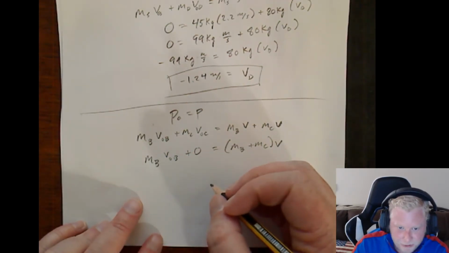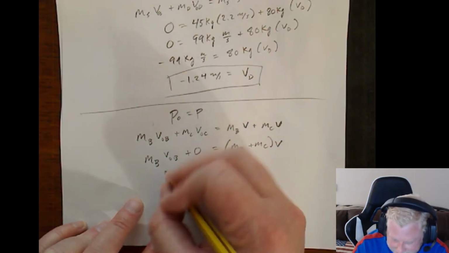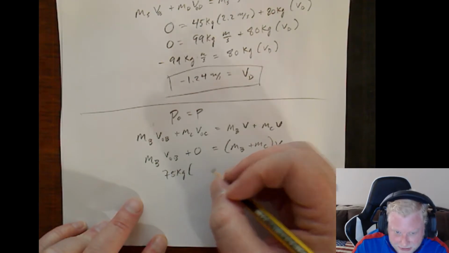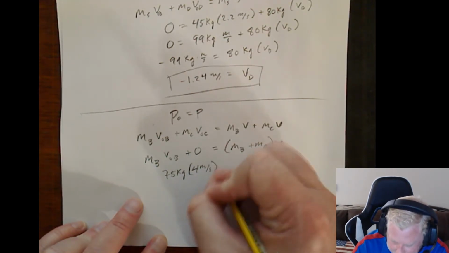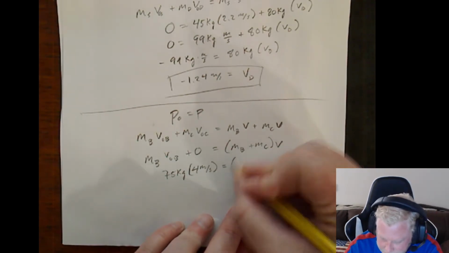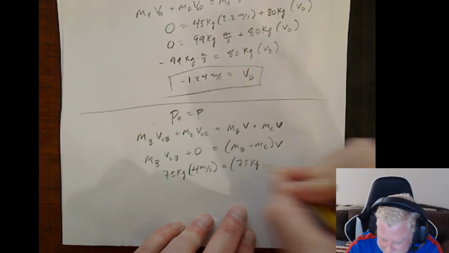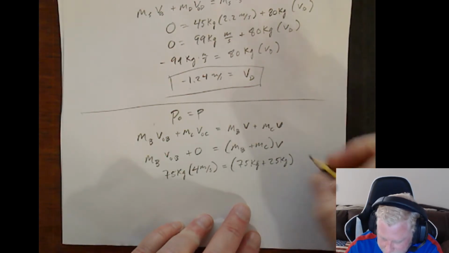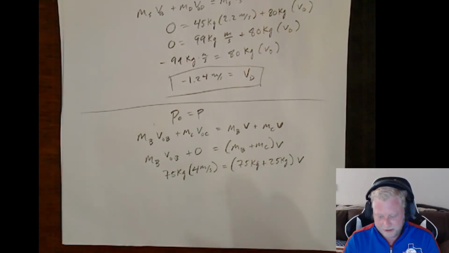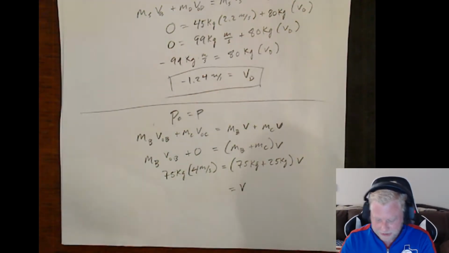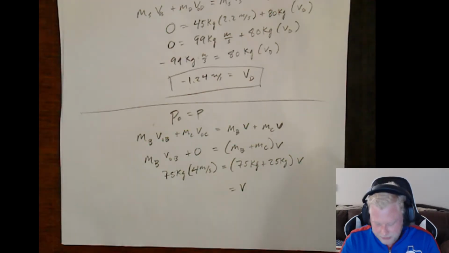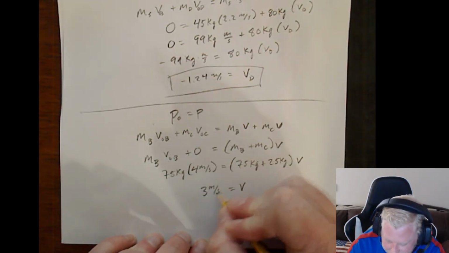So let's go ahead and fill in what we know. Bob's got a mass of 75 kilograms. And we know he has a velocity of 4 meters per second when he jumps on. Now we know Bob still has a mass of 75. We know the cart has a mass of 25. And we want to know final velocity. All right, so solve this out, and you get a final velocity of 3 meters per second.